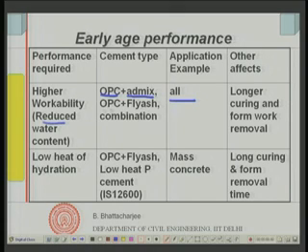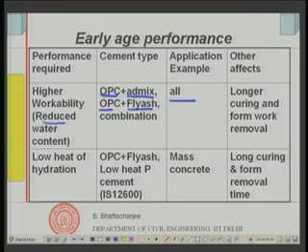The other solution would of course be to use OPC with fly ash. As we shall see later on when we do mix design, fly ash can reduce some amount of water, and we discussed this earlier also in connection with use of pozzolanic material. So, when you have OPC with pozzolanic addition at site, there can be reduction in water demand. Of course, if the pozzolana is in the cement itself, then it will have a given water reduction, and if you want further water reduction, you have to use an admixture. So, you can have a combination of all of them to reduce the water demand, and this has got application.